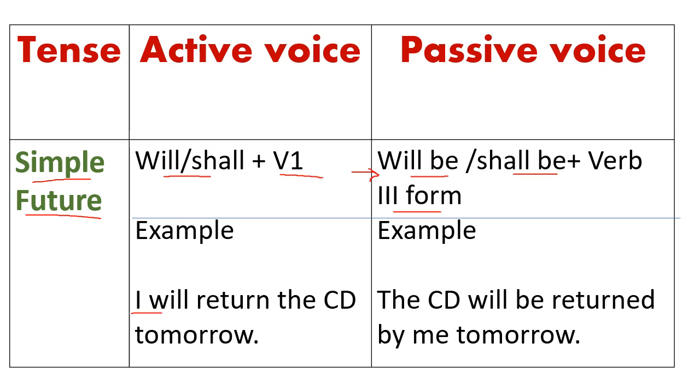I is subject. I will become object. And according to the rules of changing pronouns, I will become me. And before me, I will write by. The CD is object in active voice. The CD will become subject in passive voice. And will return will become will be returned. Third form of verb, that is returned.